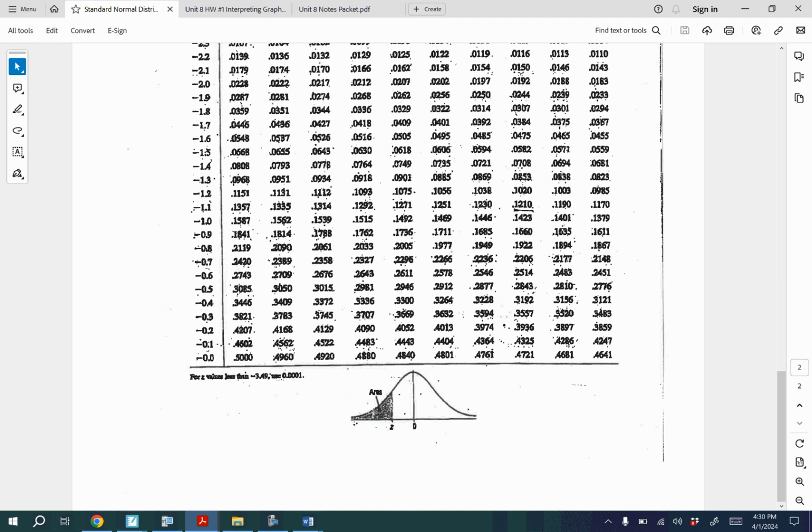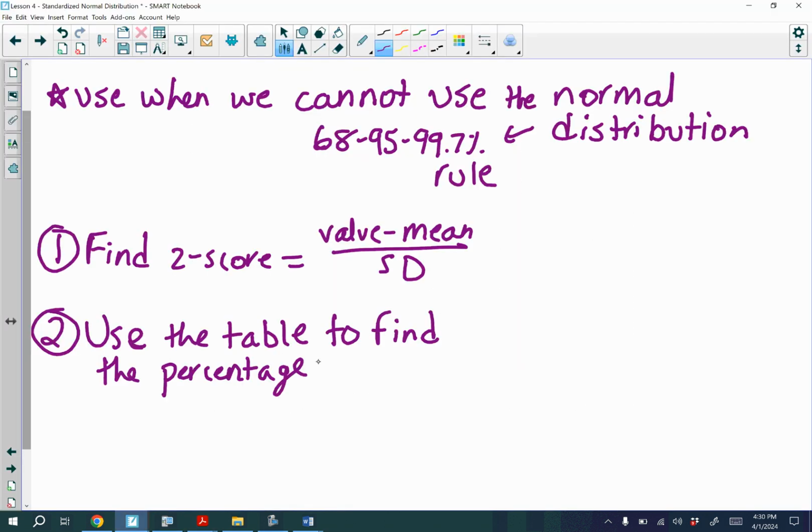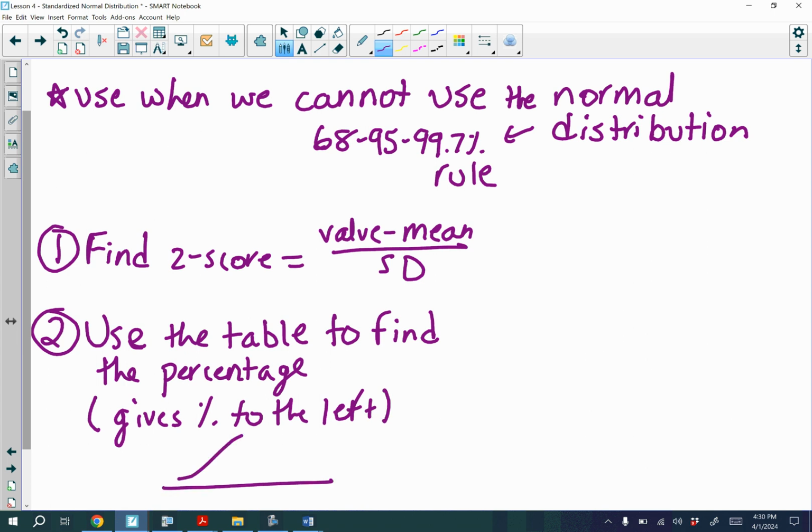It doesn't give you the percentage to the right. So if we want values smaller than something, here's our percentage. That works. But what happens if we want values to the right?